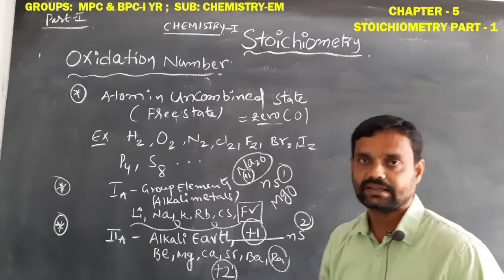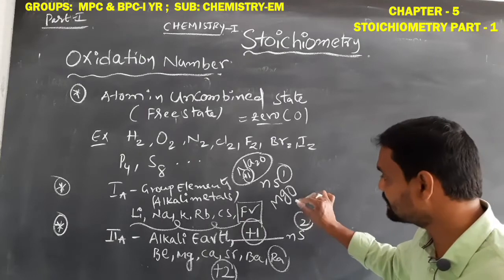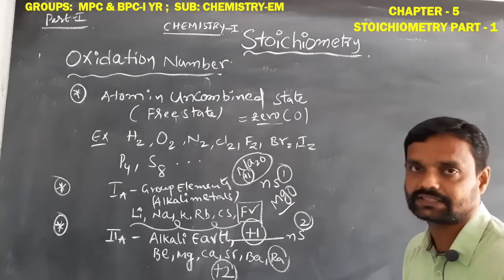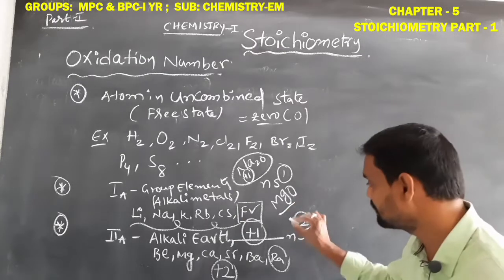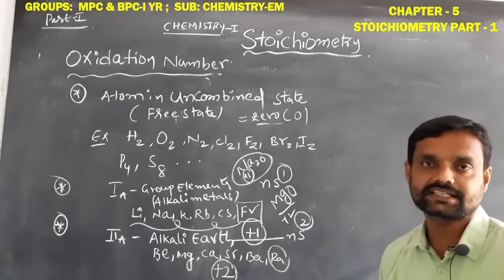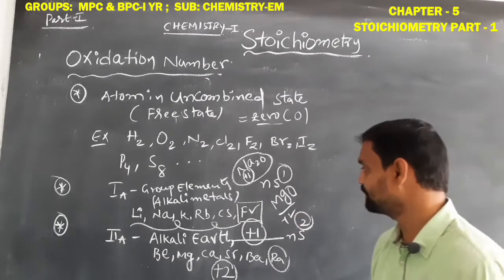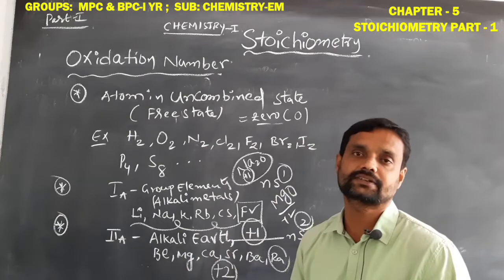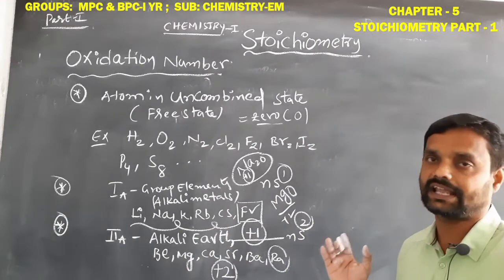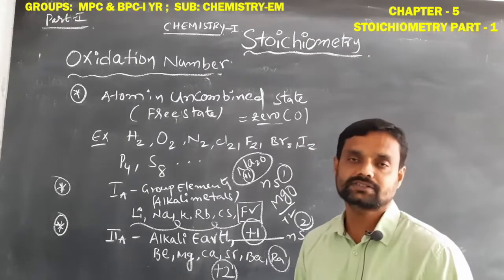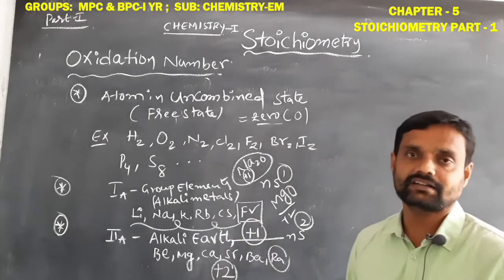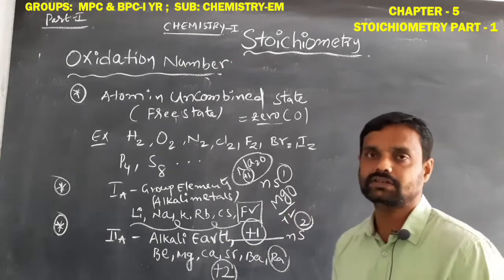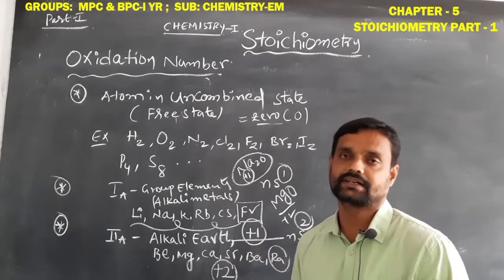Okay student, magnesium oxide. What is the oxidation number of the magnesium element in magnesium oxide? It is +2. How can we say? Simple, magnesium belongs to the second A group in the periodic table, the alkaline earth metals. Already we know alkaline earth metals always show the +2 oxidation number.